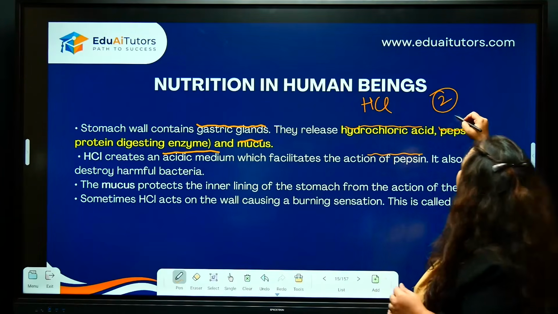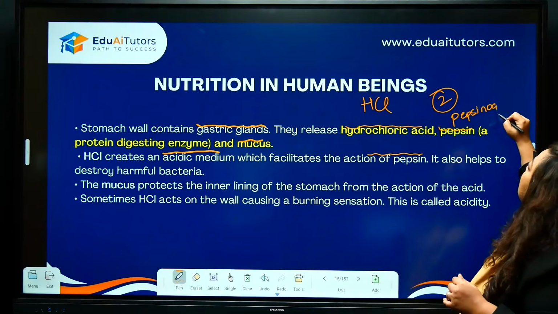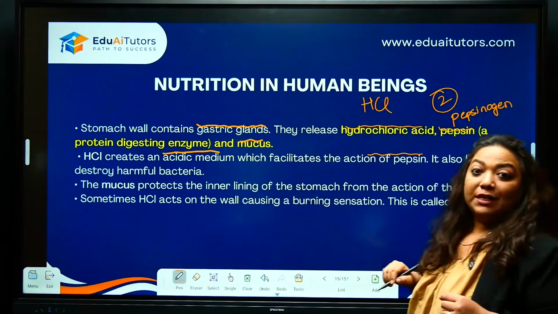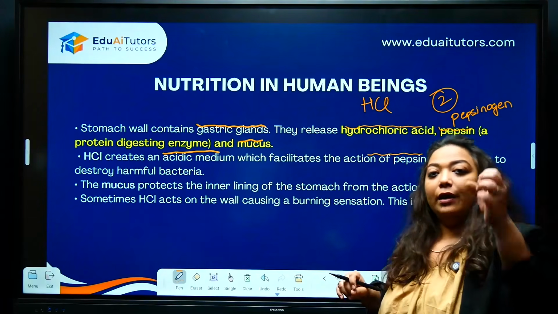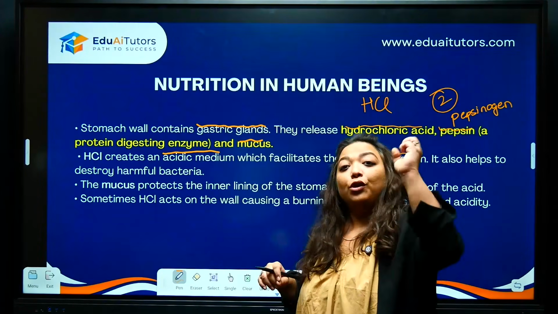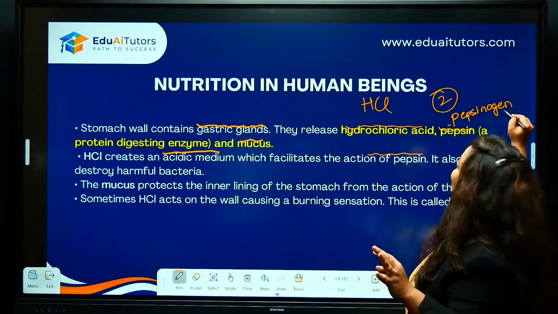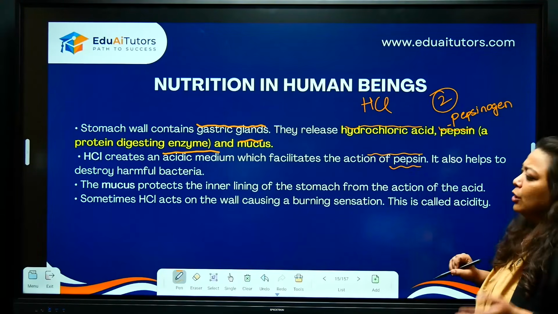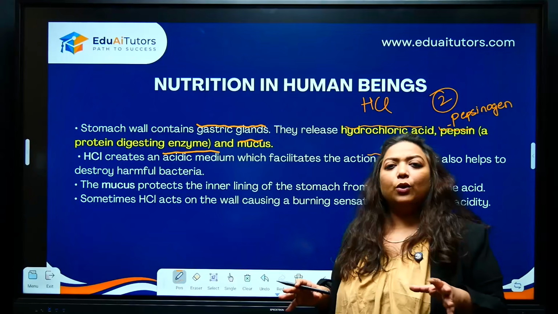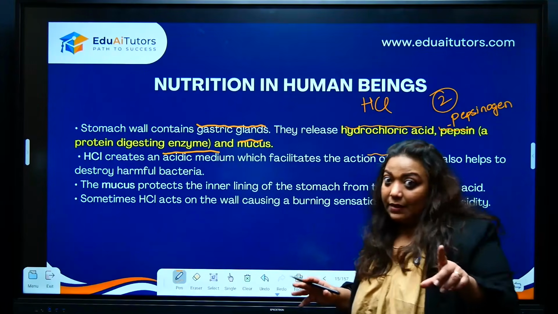So pepsin is basically in a sleeping form as pepsinogen. It's in a sleeping, inactive state. So when HCl is secreted, you're literally waking it up. Come on, start doing the work. So when it gets active, we call it pepsin. Okay, pepsin. So pepsin basically will be the one who will be doing the work of digesting proteins. Okay, keep this in mind.